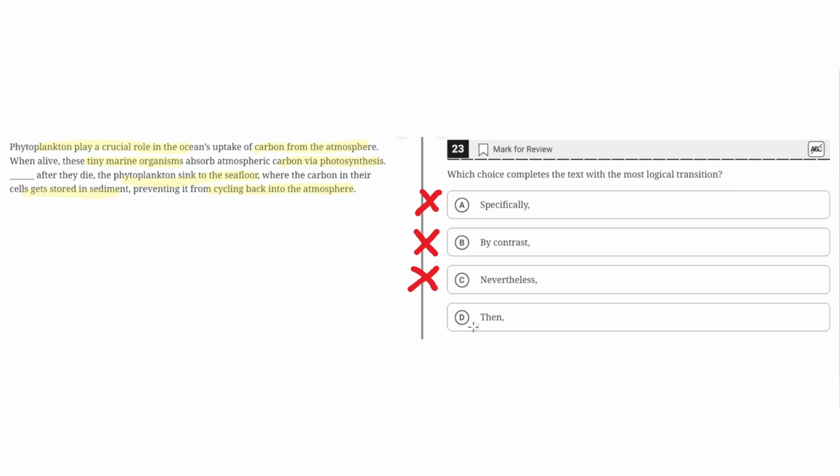D. Then. This is the correct answer because then properly implies a chronological sequence of events, where the second sentence highlights how phytoplankton absorb atmospheric carbon dioxide through photosynthesis, and then the next step is what they do when they're dead, which is they sink to the sea floor and the carbon in their cells gets stored in sediment. So then properly highlights this sequence of events, and therefore D is the correct answer.